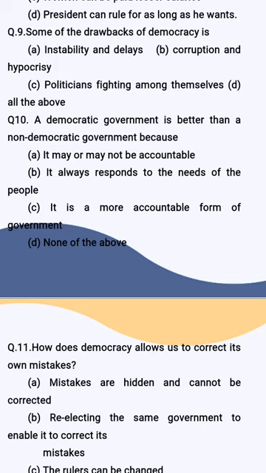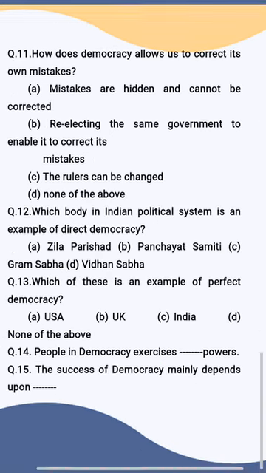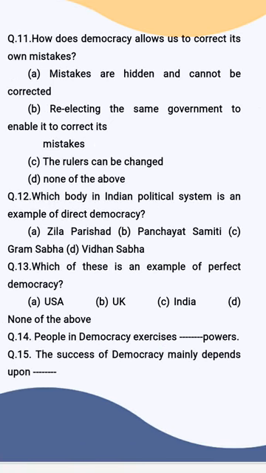Then question number 10. Democratic government is better than a non-democratic government because it may or may not be accountable. It always responds to the needs of the people. It is more accountable form of government. None of the above. So the right suitable answer to describe democracy as better form of government compared to non-democratic, because it always responds to the needs of the people. Option B. Question number 11. How does democracy allow us to correct its own mistakes?